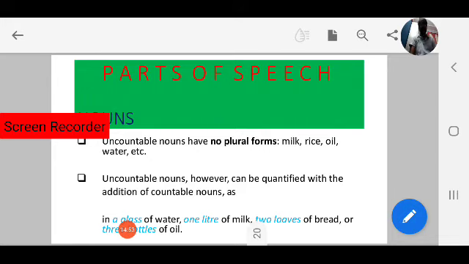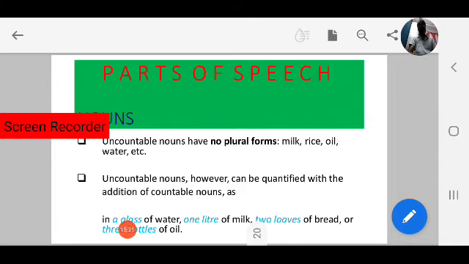Only countable nouns can be divided into two categories, as we have seen just before. Countable nouns have two forms, singular and plural. Coming to uncountable nouns, they have no plural forms. Milk, only milk, not milks. Rice, only rice, not rices.